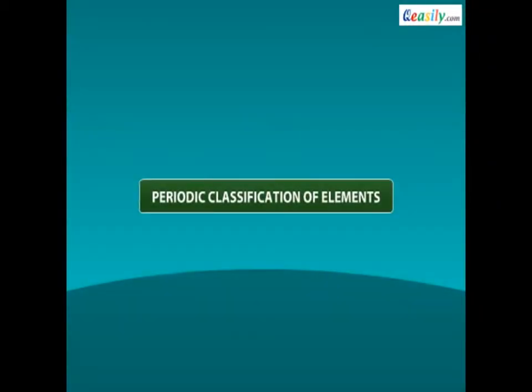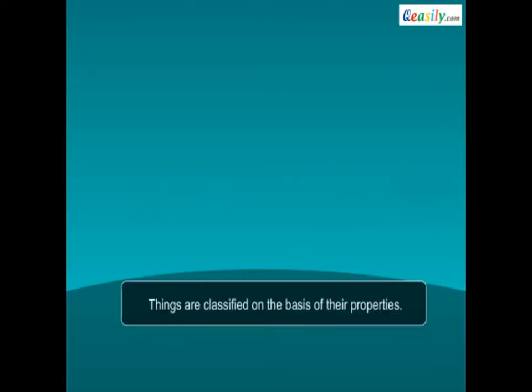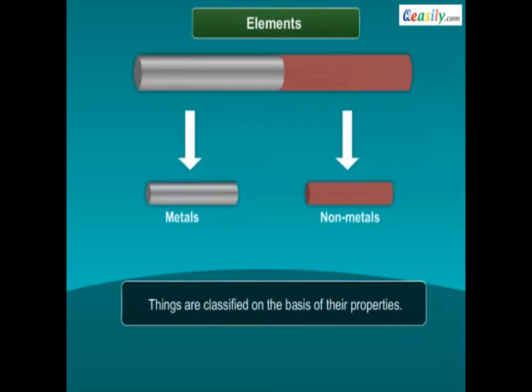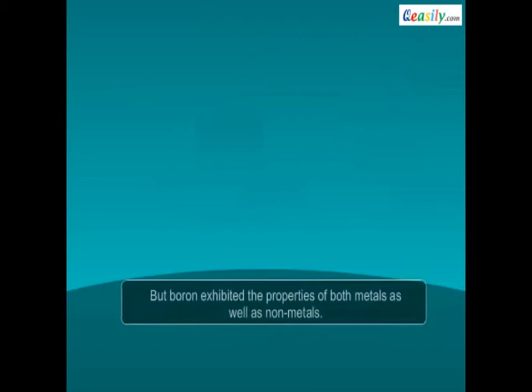Periodic classification of elements. We know that things are classified on the basis of their properties. The earliest classification categorized elements into metals and non-metals, but it was difficult to classify elements such as boron, which exhibited the properties of both metals as well as non-metals.